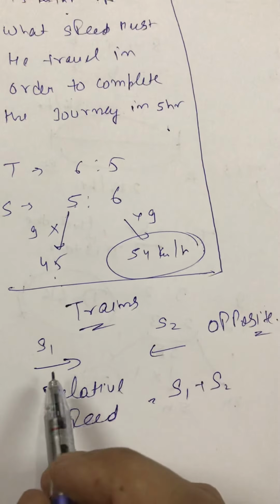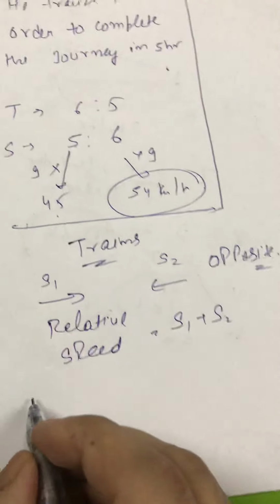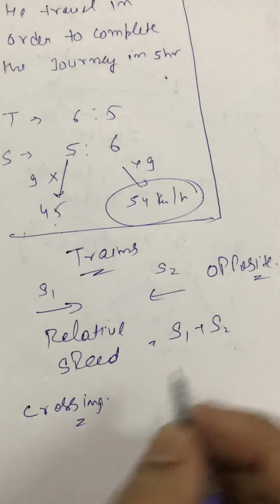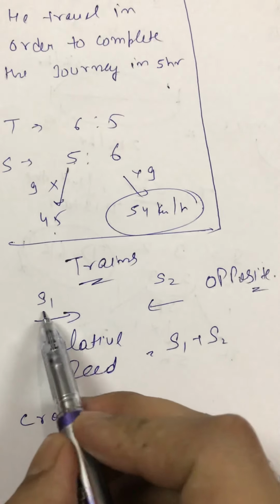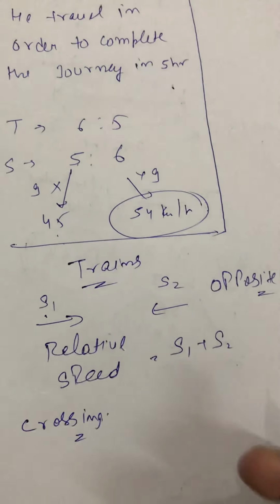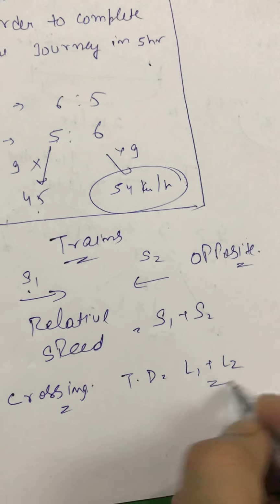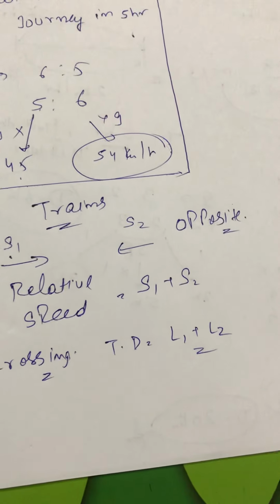And if they are at the time of crossing each other, if they are having some lengths also, suppose having 10 meter, 20 meter, 100 meter, 250 meter, so total distance will be equals to what? Your length 1 plus your length 2. This thing also must be in your mind.